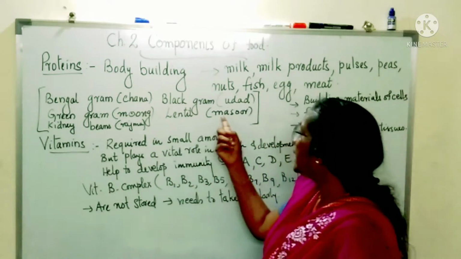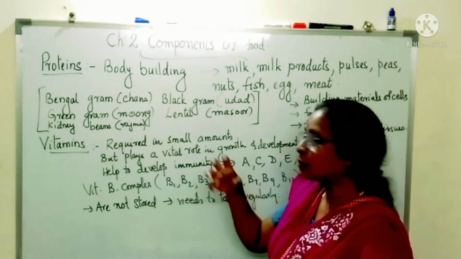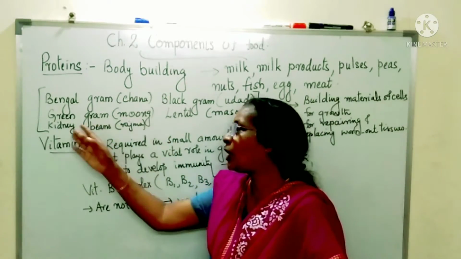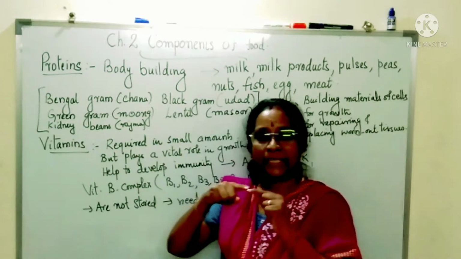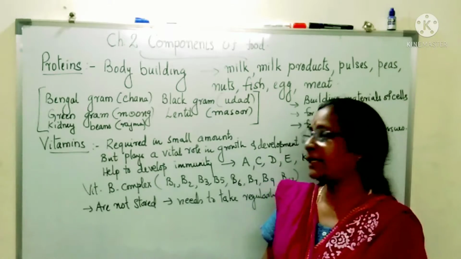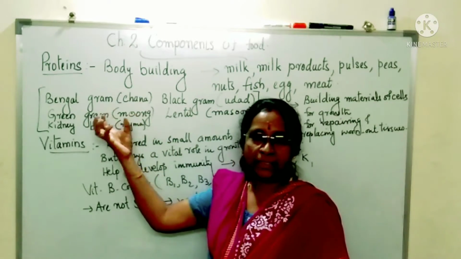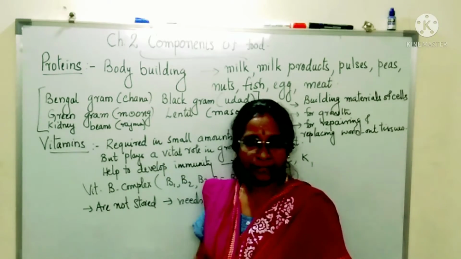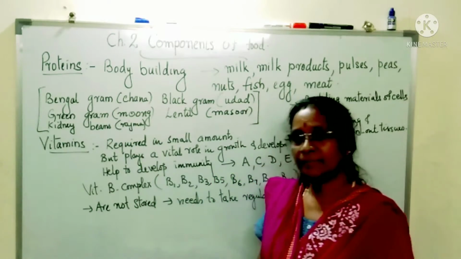Moong. And lentil is called masoor. Masoor which we use is called lentil. And rajma is called kidney beans. Why is it called kidney beans? Its shape is like the kidney, so it is called kidney beans. These are all the peas and pulses which we use usually, but we don't know the names in English. So try to remember these names.